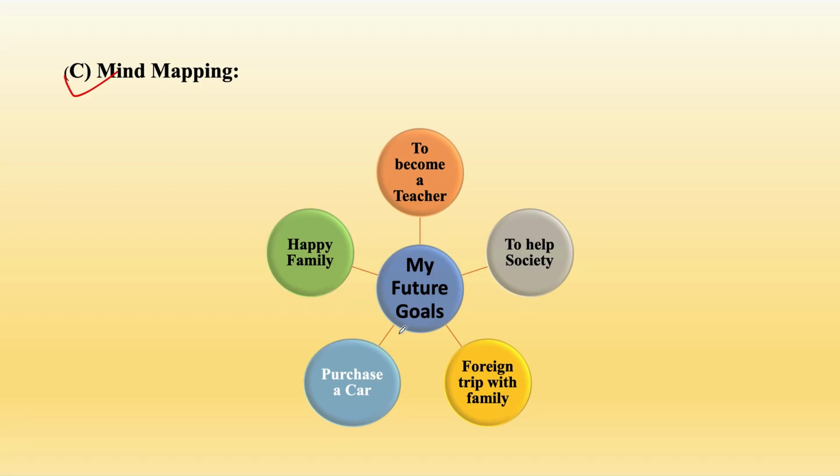Then happy family. Every one of us wants a happy family, so your future goal can be that you want a big or a small happy family. Okay, so for your future goals you can write n number of things. You can write in diagrammatic form, any kind of diagram that you want. Okay, so this mind mapping question is a very scoring question. You can write anything, whatever you feel like writing, but it has to be related to your topic. The topic they have given is my future goals, so you can elaborate on this and draw any kind of diagram and just speak your mind here. Make sure that your spellings are correct.